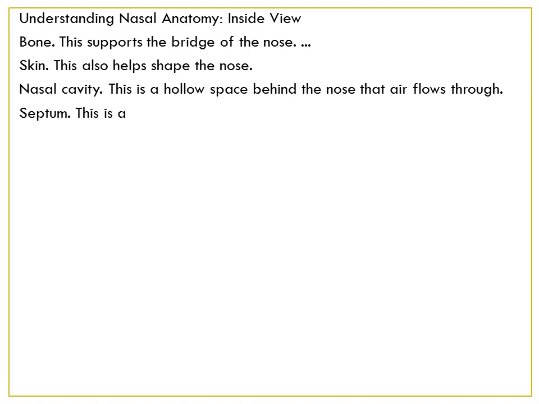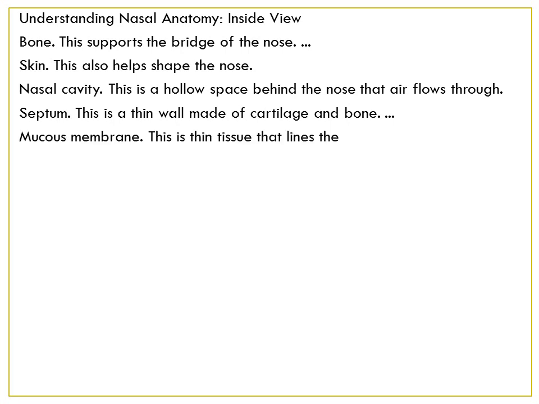Nasal cavity is a hollow space behind the nose that air flows through. Septum is a thin wall made of cartilage and bone. Mucous membrane is a thin tissue that lines the nose, sinuses, and the throat.